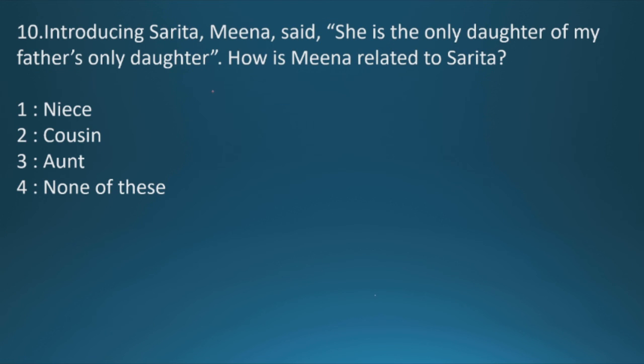Okay, question number 10. Introducing Sarita, Meena said she is the only daughter of my father's only daughter. Here, Meena is saying that Sarita is the only daughter. Now for this type of question, you have to draw a diagram. Meena is saying that Sarita is the only daughter of my, and my means Meena's, father's only daughter.